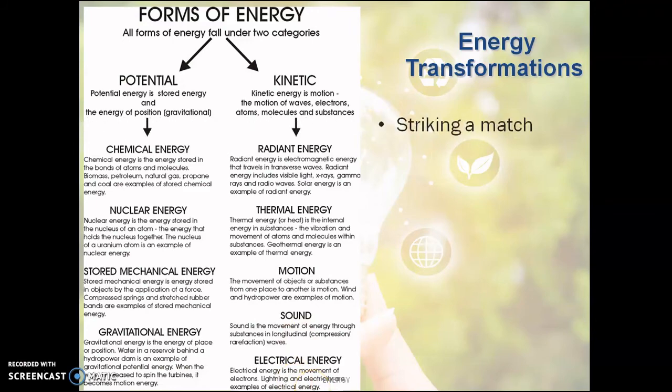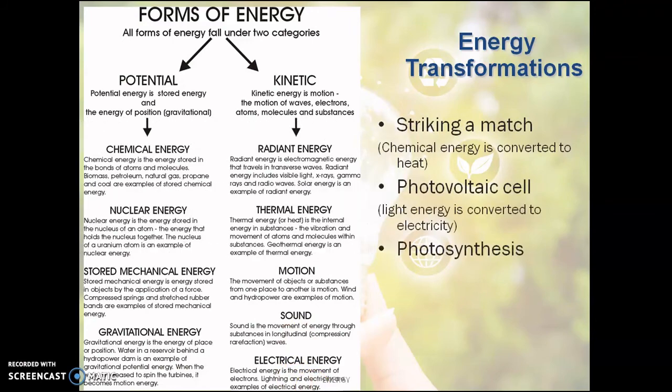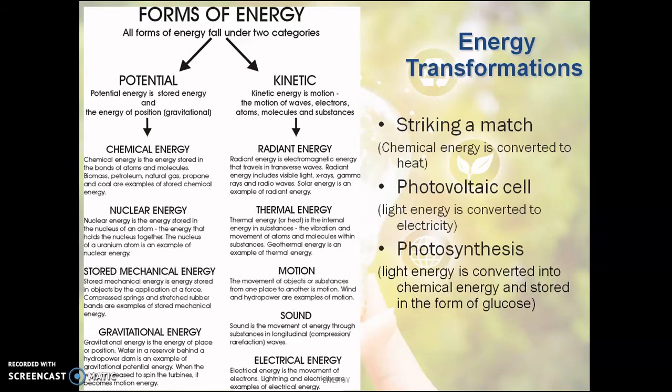Electrical energy. Now here are some examples of how energy is transformed from one form to the other. For example, when we strike a match, chemical energy is converted to heat. A photovoltaic cell.